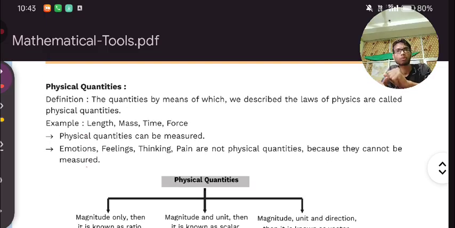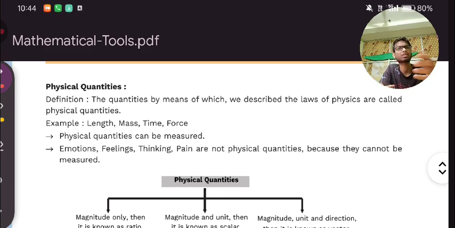With the first topic we are starting, first is physical quantity. Remember, vector is a quantity. Whatever quantity you are taking, if that quantity has a magnitude plus a direction, then you will call that quantity a vector, because a vector is a quantity which has a magnitude as well as a direction.